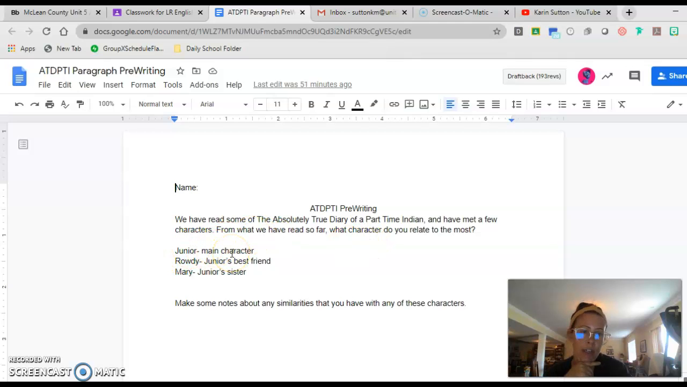Is it Junior? That's the main character telling the story. Is it Rowdy, his best friend, or Mary, his sister? Now, what I want you guys to do down here is make some notes about the similarities that you have with these characters. All right, so you could put Junior has glasses. So do I. Okay, he likes cartoons. I draw too. See how I'm not doing complete sentences? I'm just taking notes. That's what I want you guys to do.